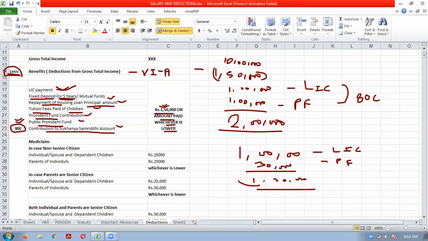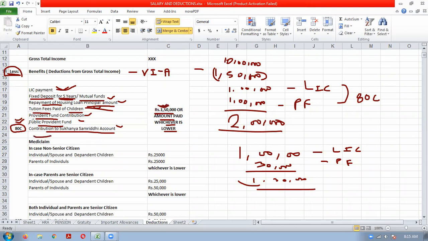So this is basically an investment-based deduction, like LIC payment, fixed deposit, provident fund, public provident fund, contribution to Sukanya Samriddhi, mutual funds, housing loan principal repayment, etc. If any payment is covered under the 80C section, you can claim deductions for those payments up to 1,50,000.